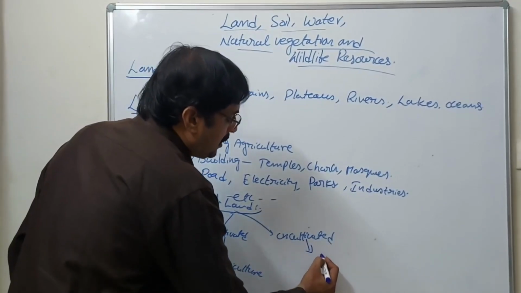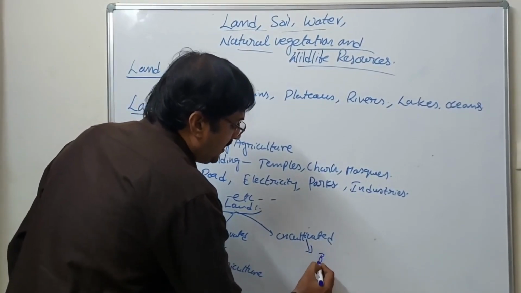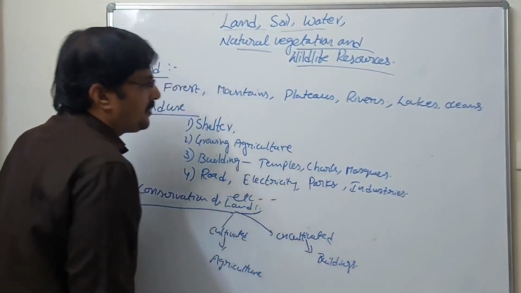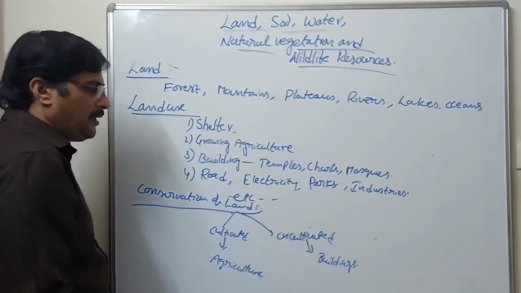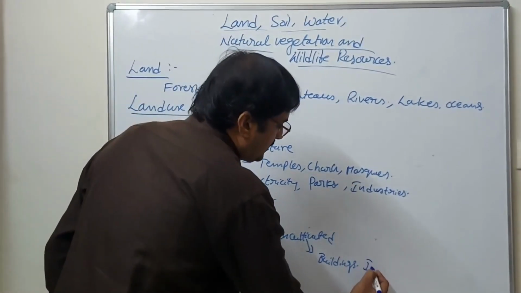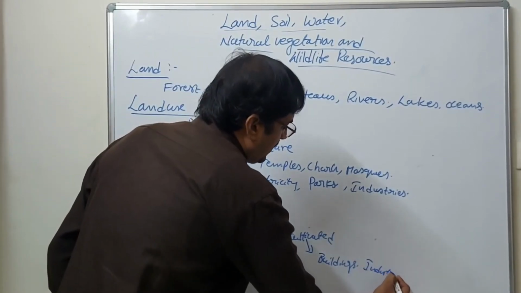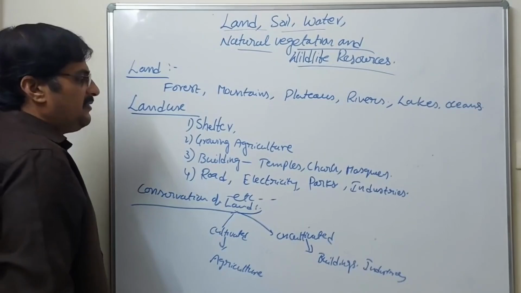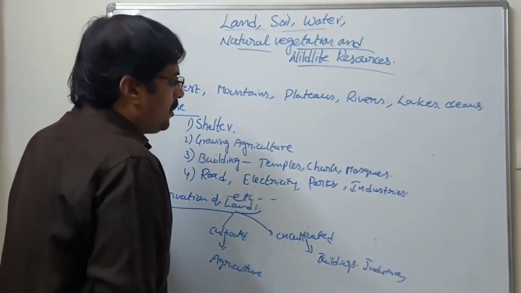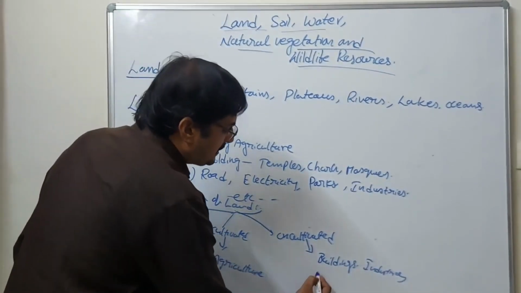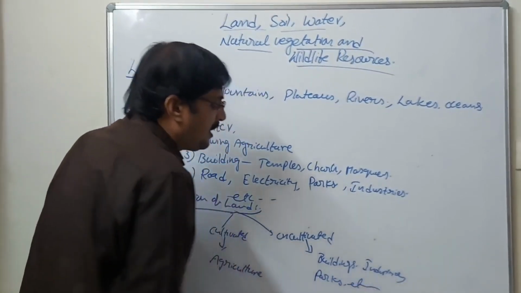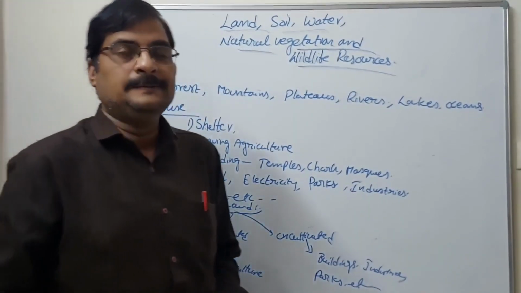Uncultivated land is used for constructing buildings for the shelter of the people, and for industries. We also use the uncultivated land for some public places like parks, etc.